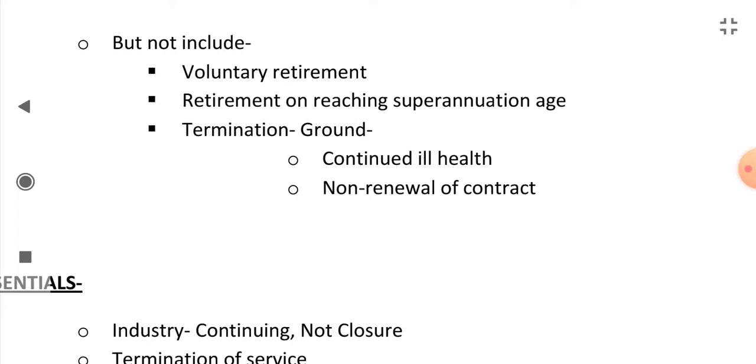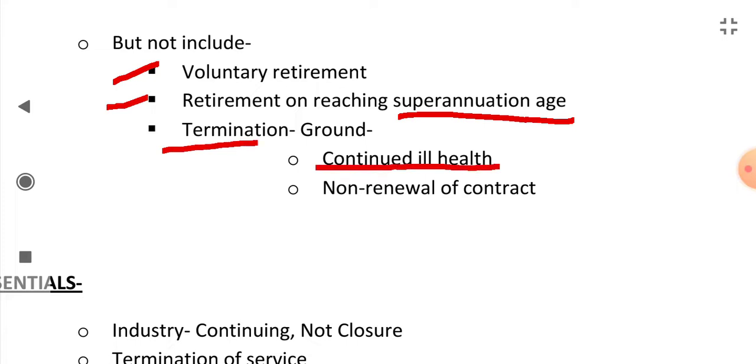What is not included in retrenchment? Termination due to voluntary retirement is not included. Retirement on reaching superannuation age, retirement age, is not included in retrenchment. Termination due to continued ill health, if the person is ill for a continuing period, is not included.